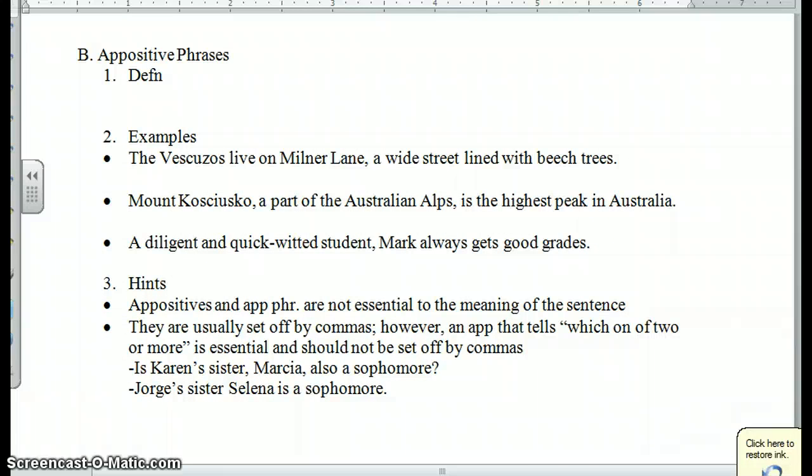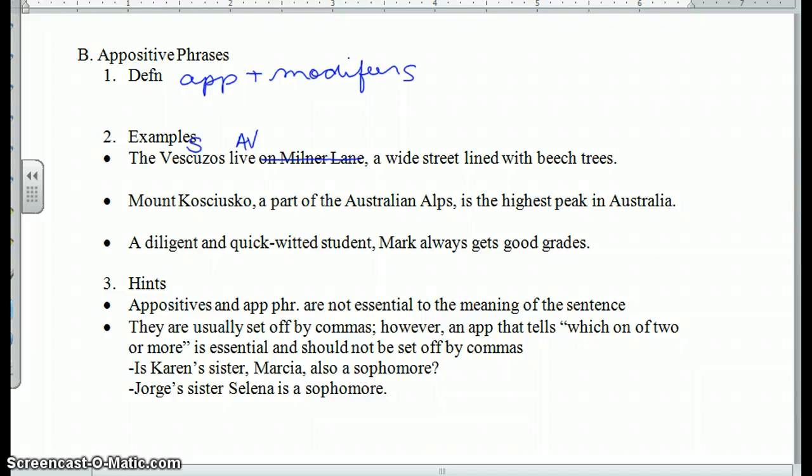So again, the only thing that changes when we move from a simple appositive to an appositive phrase is we have the appositive plus its modifiers. Now, if we have a noun in that appositive, that means our modifiers are going to be prepositional phrases and other adjectives. So we look at the example, the Vescuzos live on Milner Lane, a wide street lined with beech trees. So action verb, who or what lives, the Vescuzos.